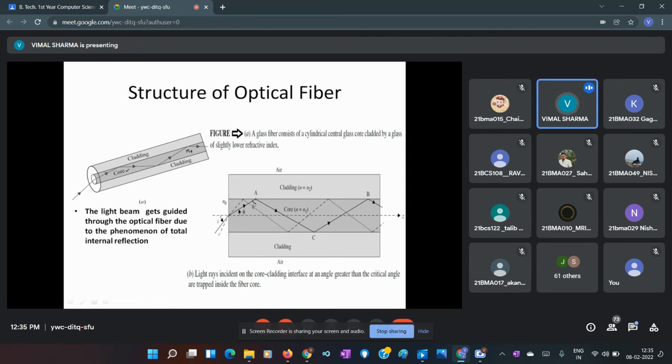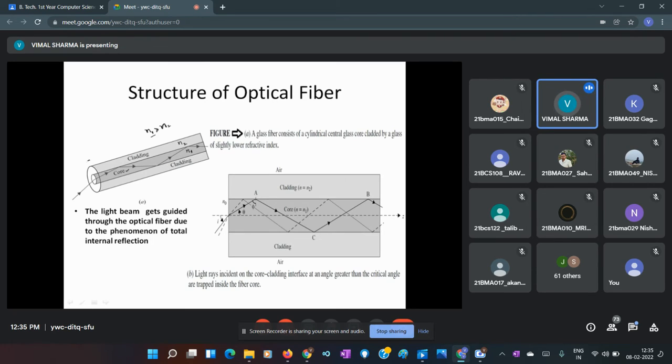We denote it generally by N1, and we have the outer cylindrical part of this optical fiber whose refractive index is N2, and N1 is always greater than N2. So core is that innermost part of the optical fiber having more refractive index than the outer part. Okay, this is the structure.